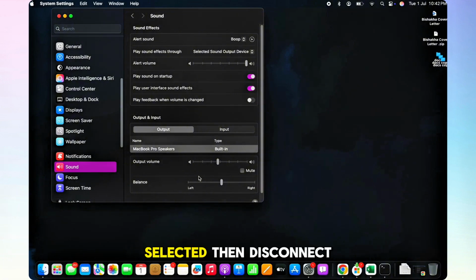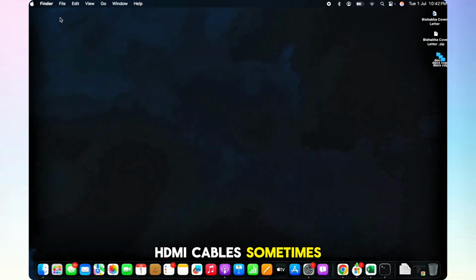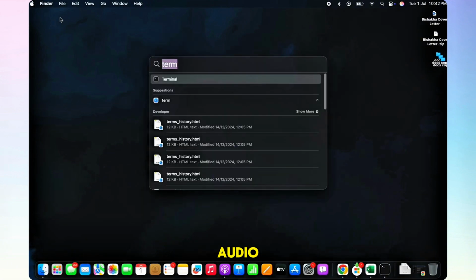If it is selected, then disconnect the external devices. Go ahead and unplug headphones, USB hubs, or HDMI cables. Sometimes your Mac routes audio through them even if nothing is playing. See if that fixes your issue, and if not, then try to restart the core audio.